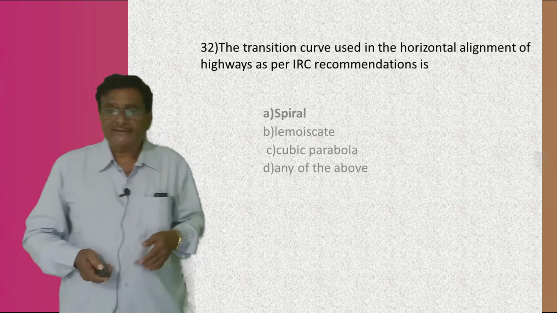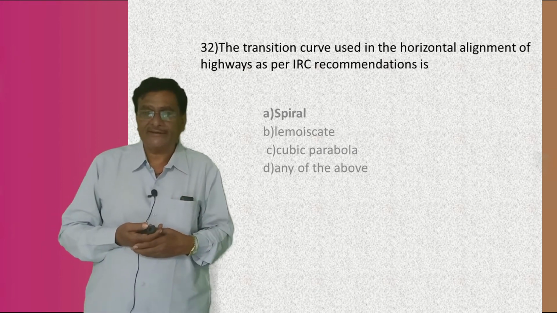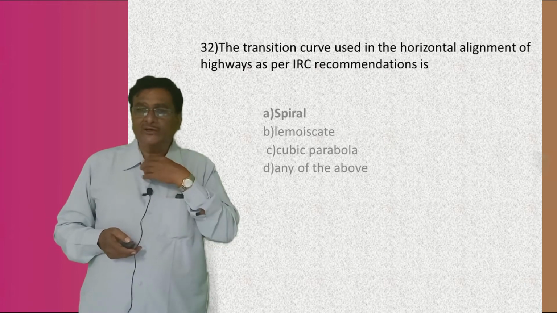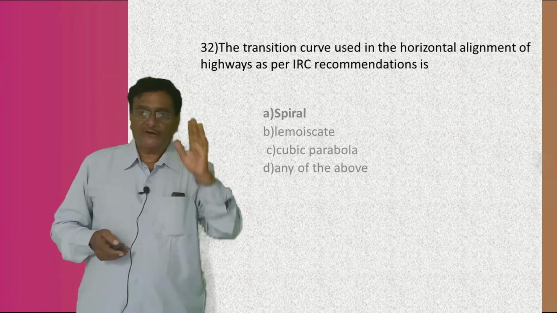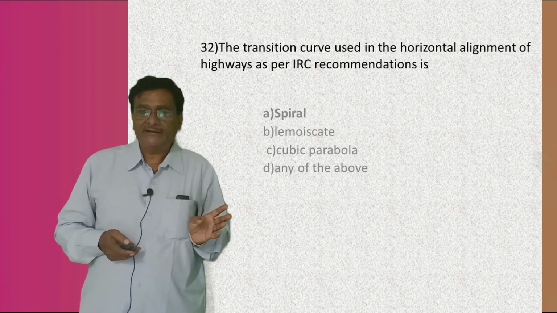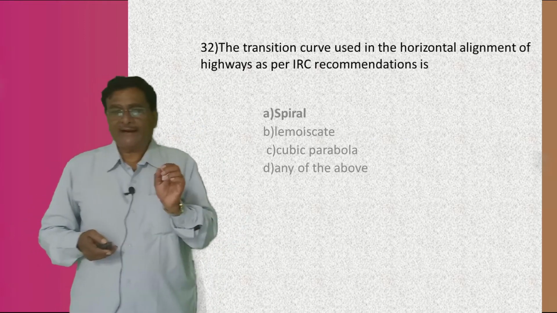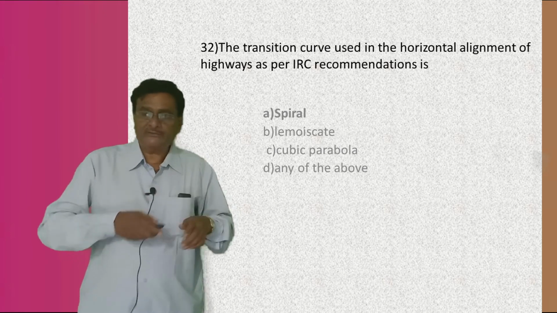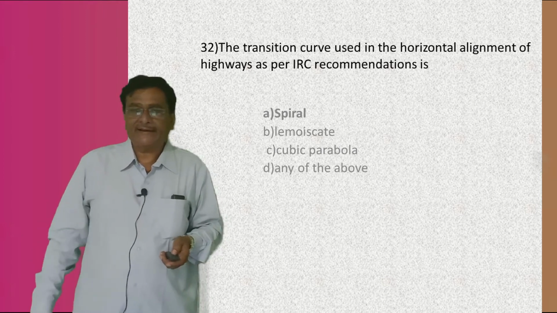Then coming to the next, the transition curve used on a horizontal alignment of the highway as per the IRC recommendation is, again there are 4 types of transition curves. First answer is spiral, second answer is lemniscate, third is cubic parabola, and fourth is any of the above. Okay, my boys, the right answer is spiral. The spiral shaped transition curve is used on a horizontal curve. The answer A is the right answer.